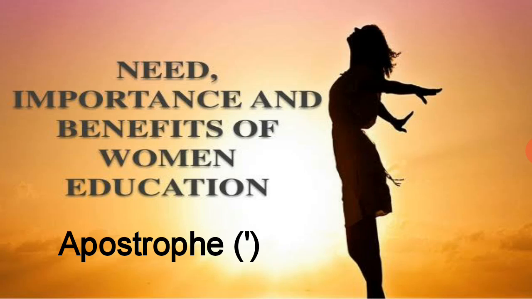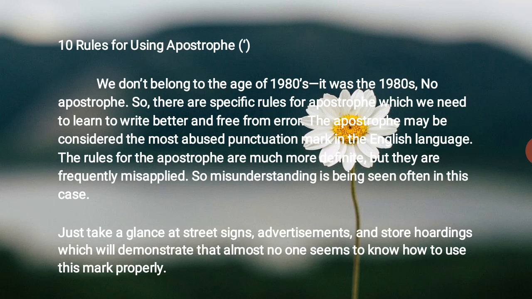One punctuation mark we are going to see in detail in this class: the apostrophe. Rules for the use of apostrophe in compressed words. Compressed word means squeezing the word using the apostrophe. Got it?